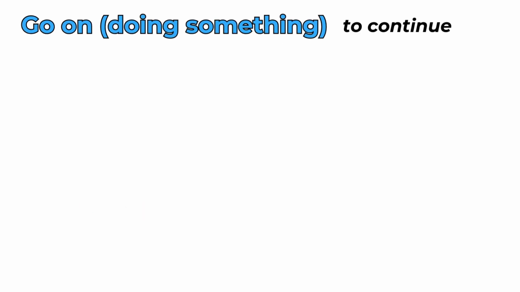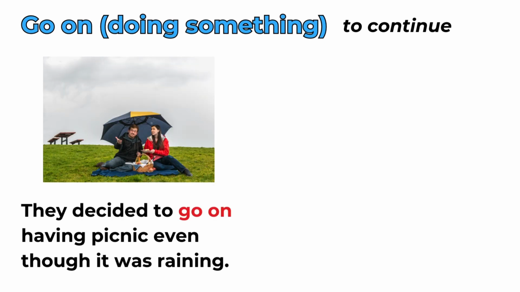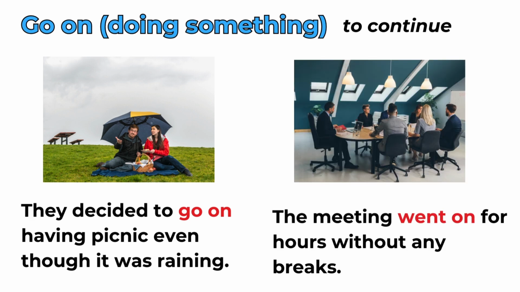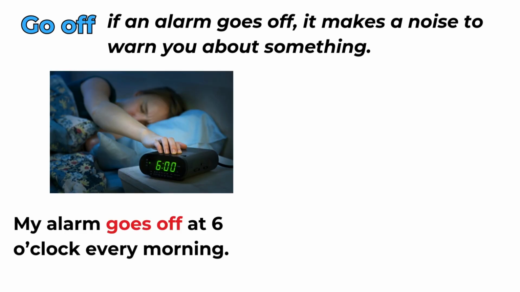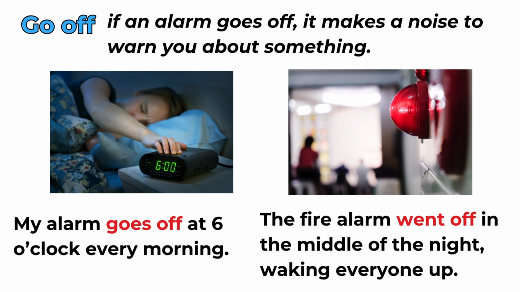Go on doing something. It means to continue. They decided to go on having a picnic even though it was raining. The meeting went on for hours without any breaks. Go off. If an alarm goes off, it makes a noise to warn you about something. My alarm goes off at 6 o'clock every morning. The fire alarm went off in the middle of the night, waking everyone up.